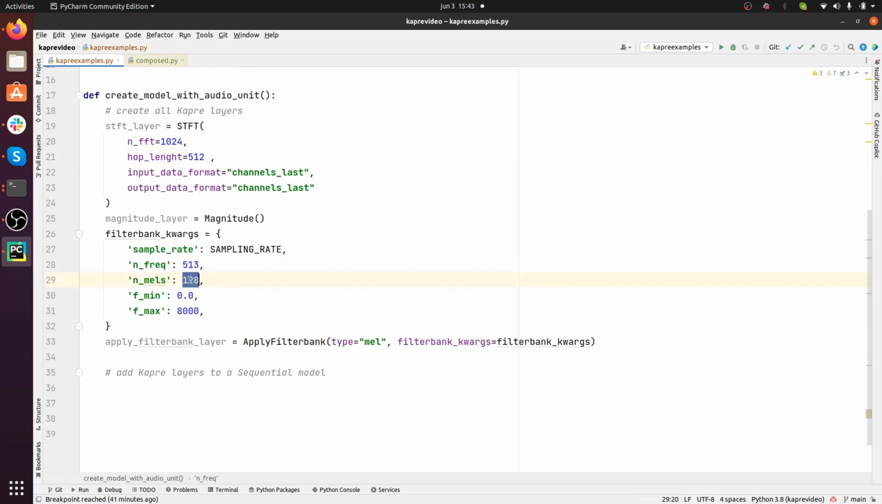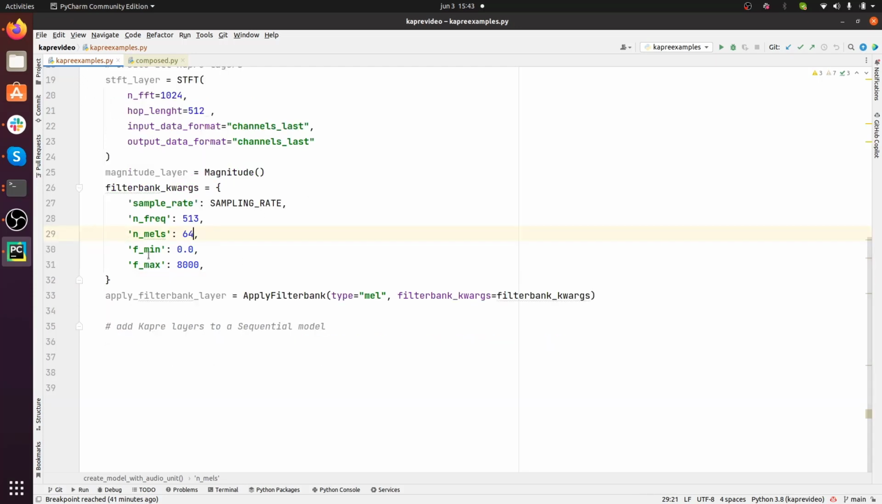Then the number of mels, let's say we want just 64 mels. Then the fmin and fmax are the minimum frequency and maximum frequency accounted for by the filter banks. Let's leave 0 as the minimum frequency and 8000 Hertz as the maximum. Now we have all of the parameters which we can pass in here, and we'll get back a Kapre layer called apply filter bank.